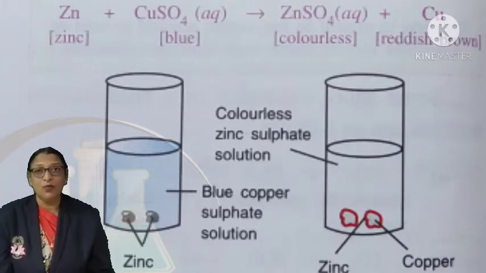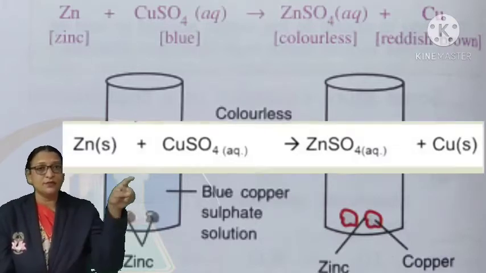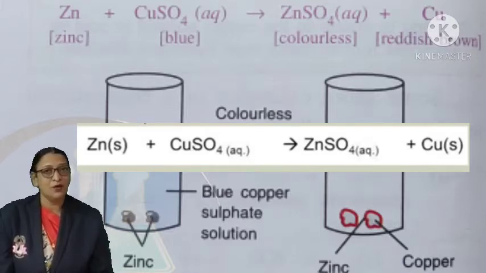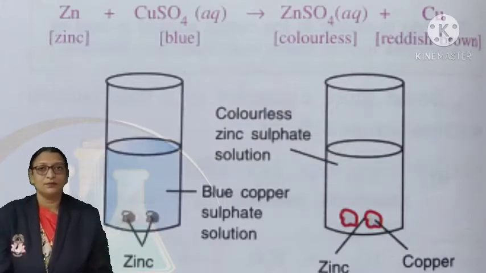We can write down the balanced chemical equation for this as zinc plus copper sulfate, Zn plus CuSO4, gives zinc sulfate and copper, ZnSO4 plus Cu. Remember, here you can notice a change in the color.